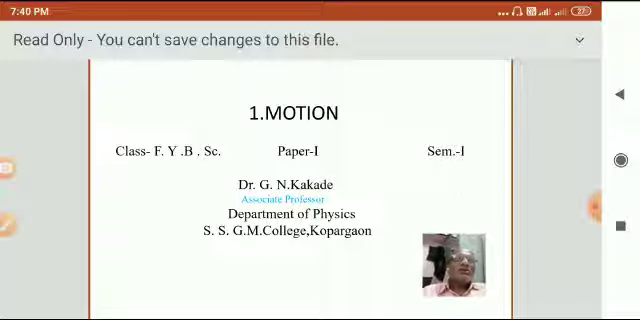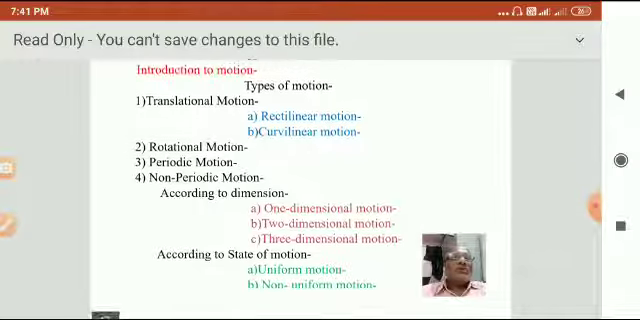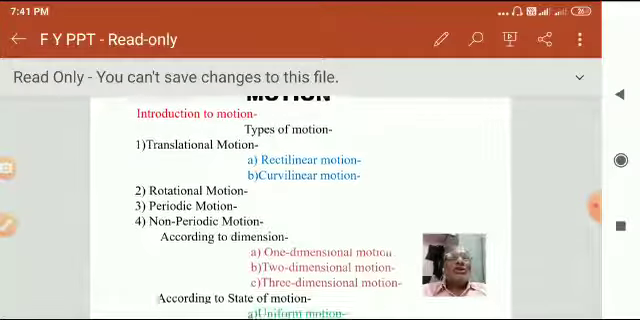Our outline of today's lecture is introduction to the motion and types of motion. There are different types of motion: translational motion, rotational motion, periodic motion, non-periodic motion. And again, translational motion is of two types: rectilinear and curvilinear. According to the dimension, there are 3 types of motion: 1 dimensional, 2 dimensional, 3 dimensional. And according to the state of motion, there is uniform and non-uniform motion. Now we take one by one. First we see the introduction to the motion.